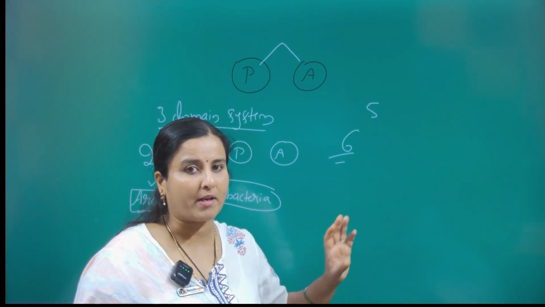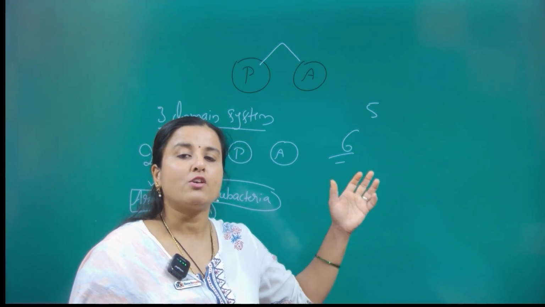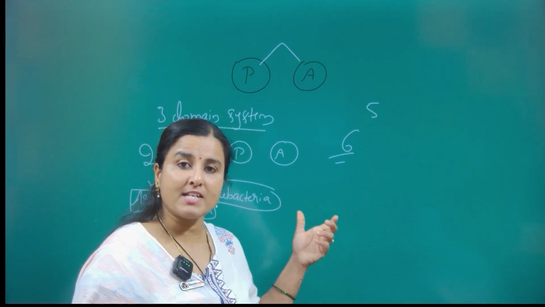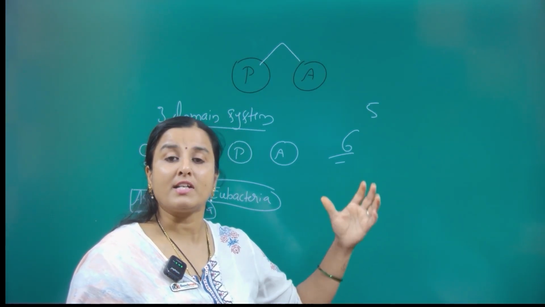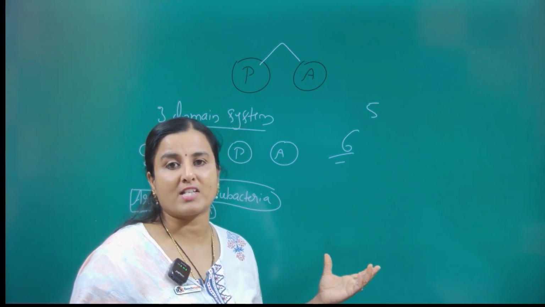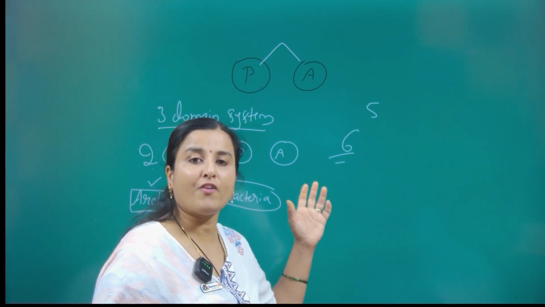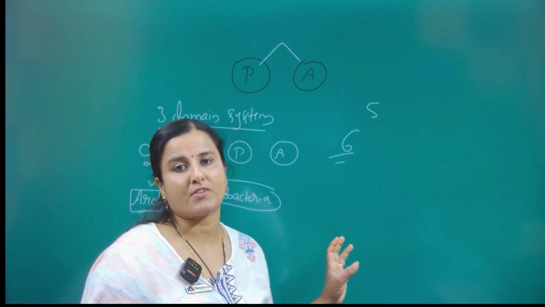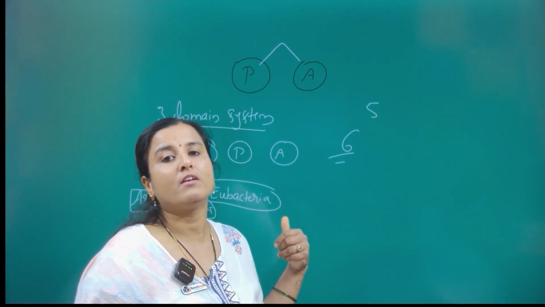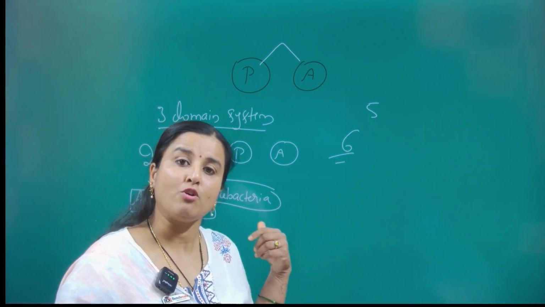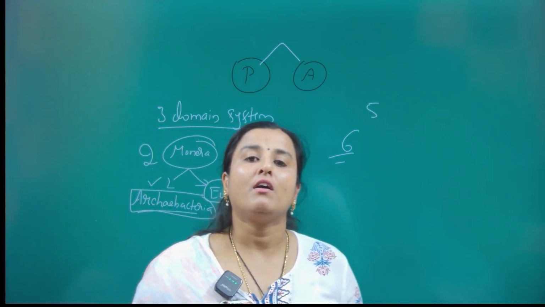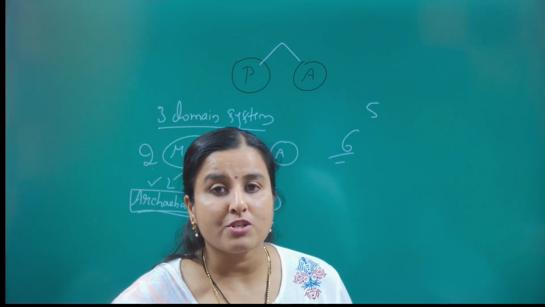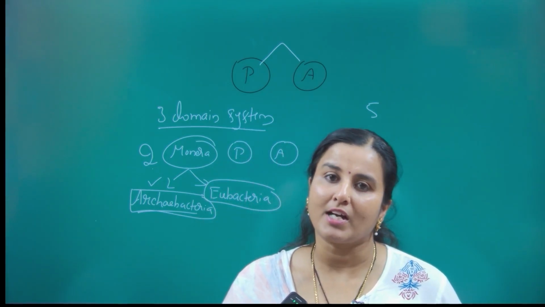So instead of the five kingdom system of classification, we find the six kingdom system, since the Monera has divided into two domains. This is the proposition after the five kingdom system.